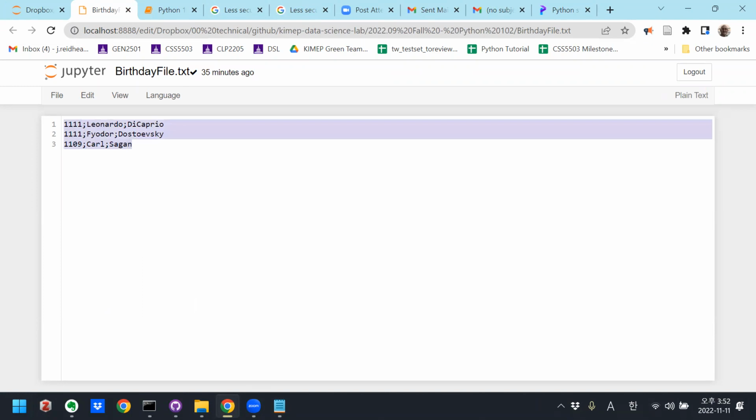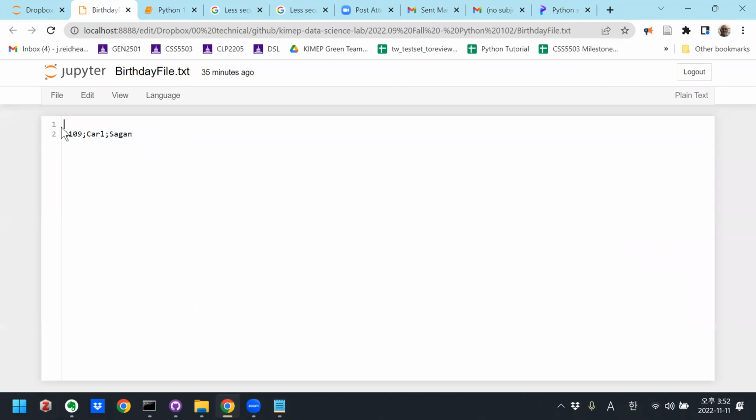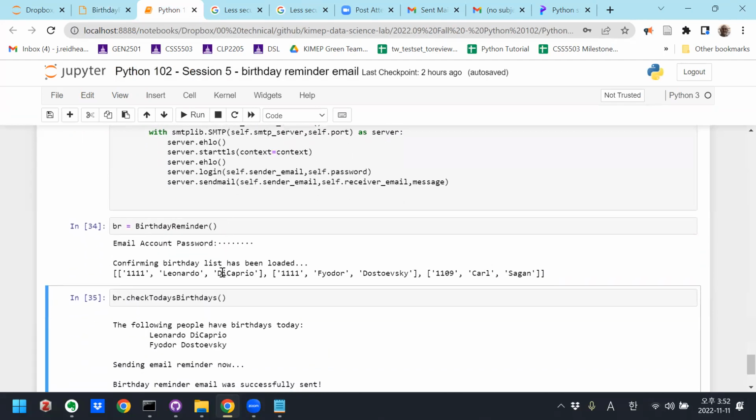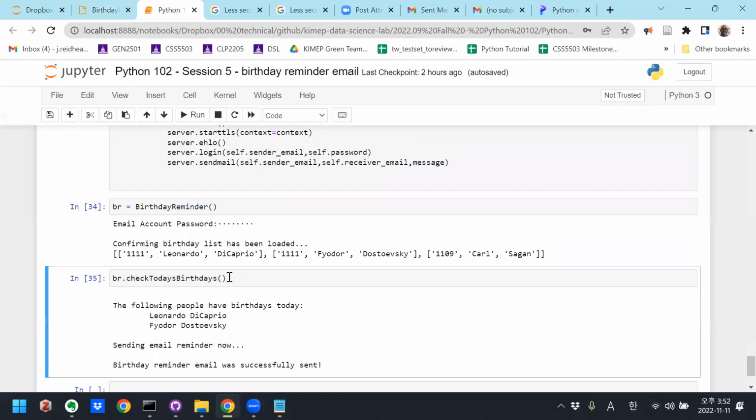Let's just error check if we didn't have birthdays today, right? And we only have Carl Sagan here. So if I run this, is it going to send an email or not? I just changed my birthday file, but if I run this function, check today's birthdays, is it going to send an email or not?